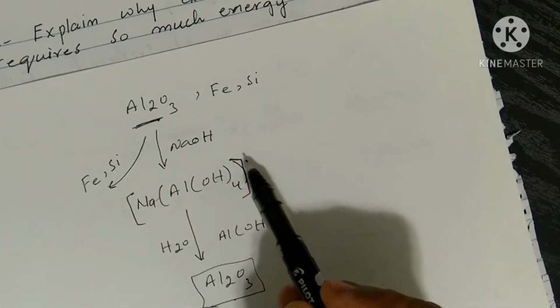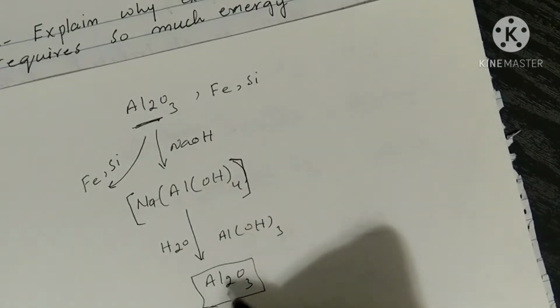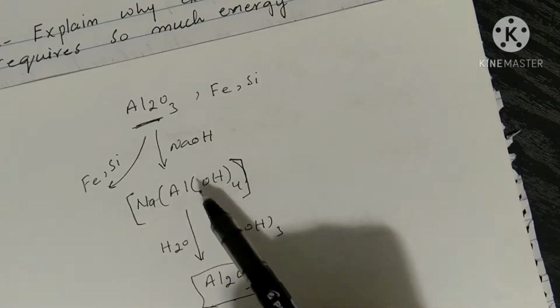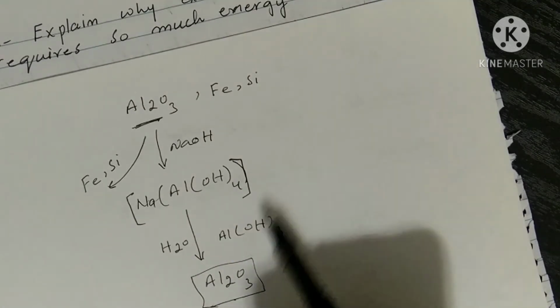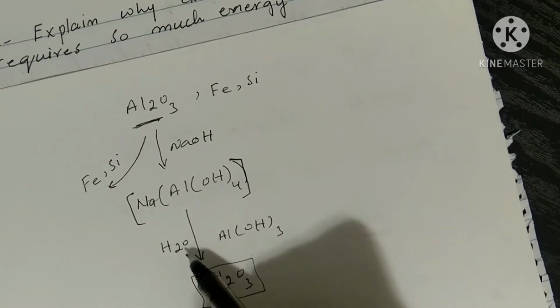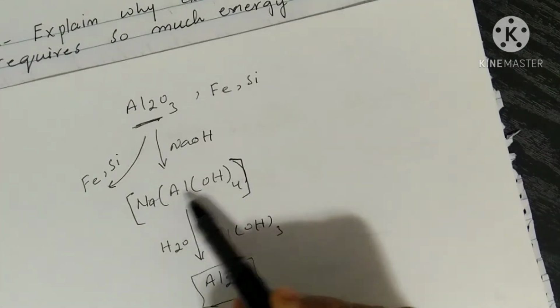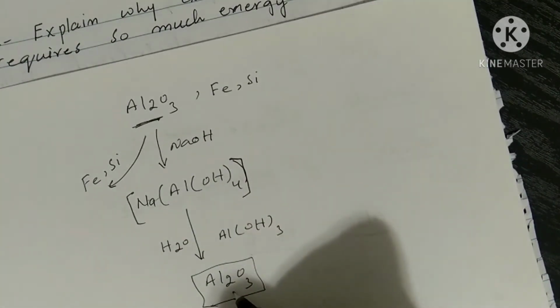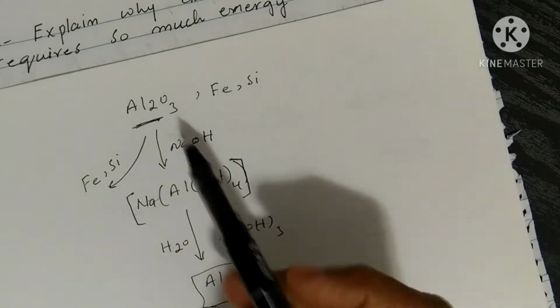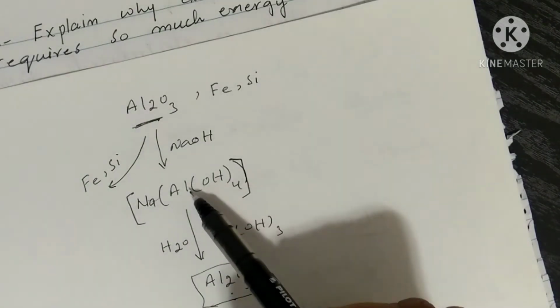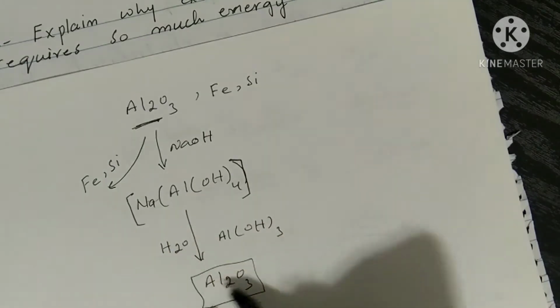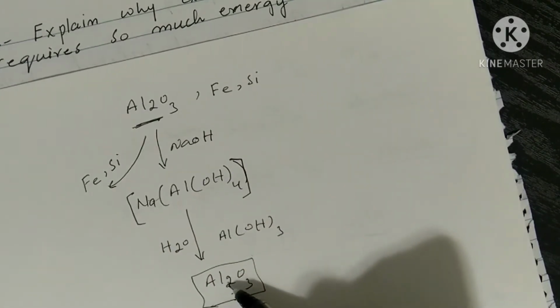This complex compound has to be converted back into aluminium oxide, because for the electrolysis process we need aluminium oxide. So we will treat it with aluminium hydroxide as crystallization seed and water. Then this complex compound is converted into aluminium oxide. So conversion of aluminium oxide into aluminium hydroxide and then again into aluminium oxide needs a lot of energy.